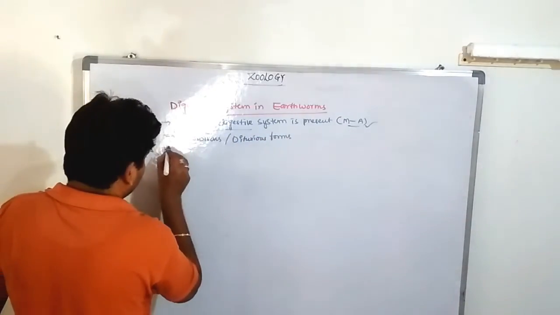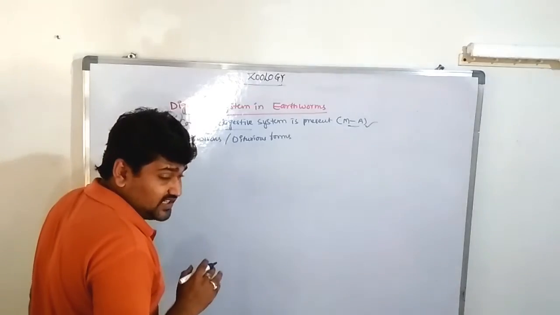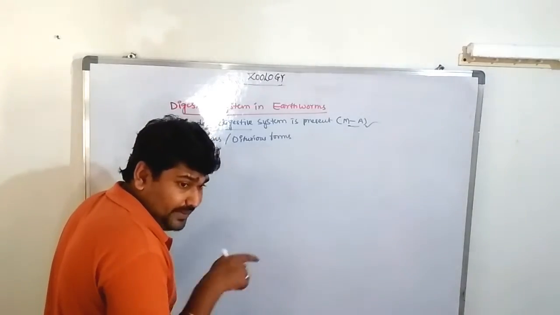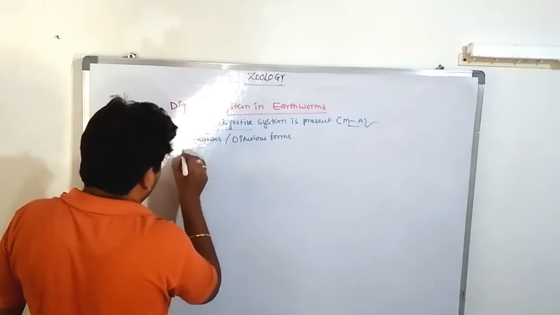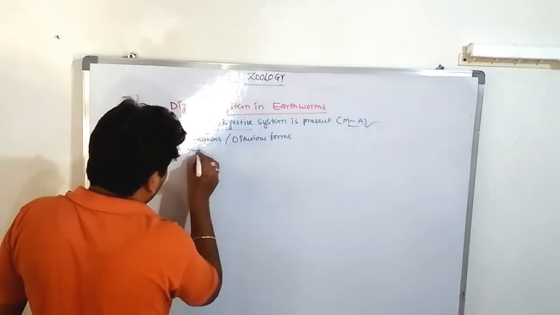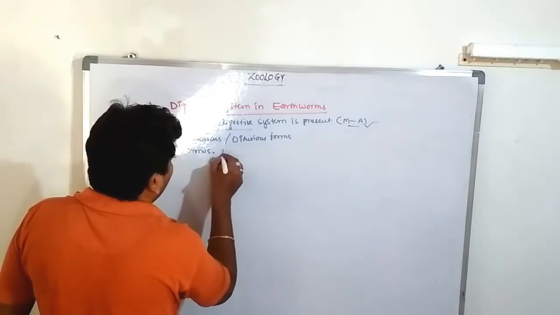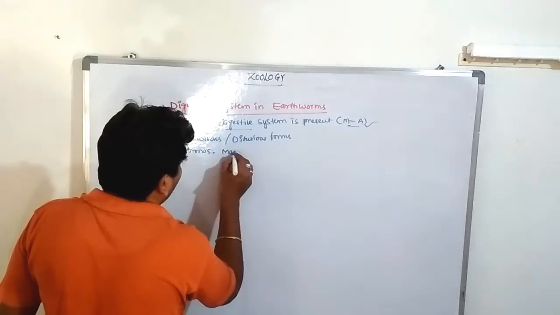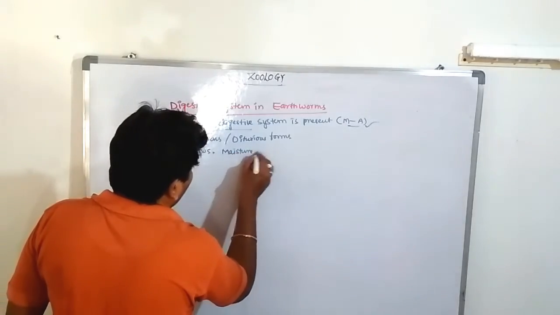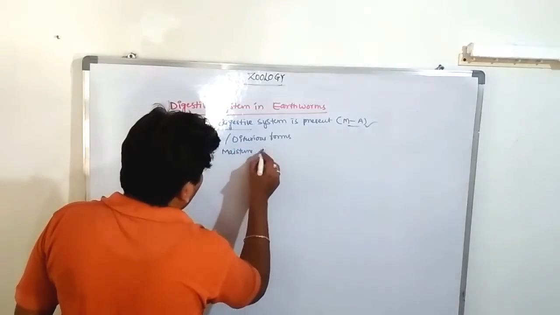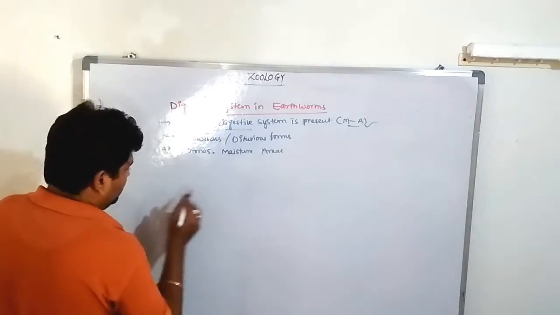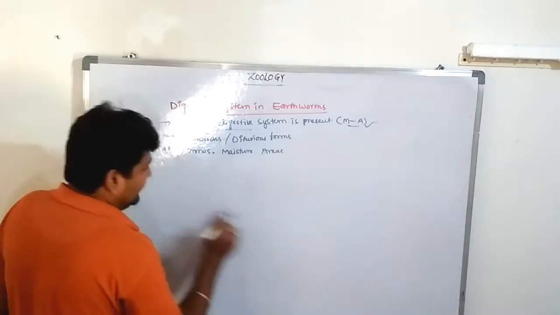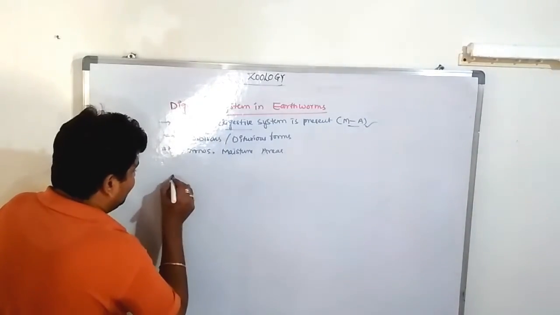Most of these organisms live in burrows and moist areas. Okay, clear. First, it starts with the mouth. Let's see the diagram of the complete digestive system of the earthworm, that is, Pheretima posthuma.